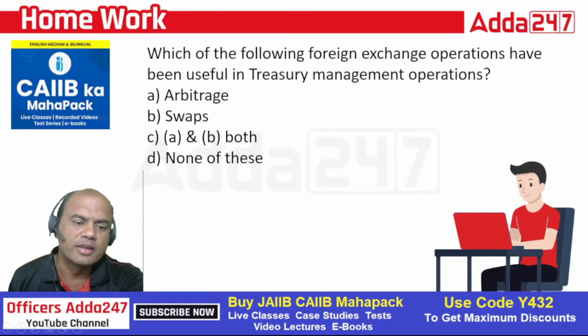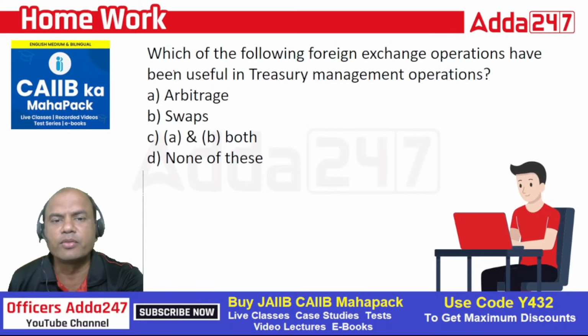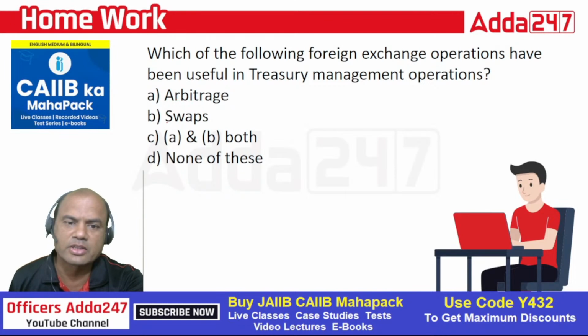Yesterday I had asked you one question as a homework. The question was, which of the following foreign exchange operations have been useful in treasury management operations? Arbitrage, swaps, both A and B, and none of the above. So the correct answer is obviously, many of you might be knowing now, arbitrage, swaps, and A and B. Why C is the answer?